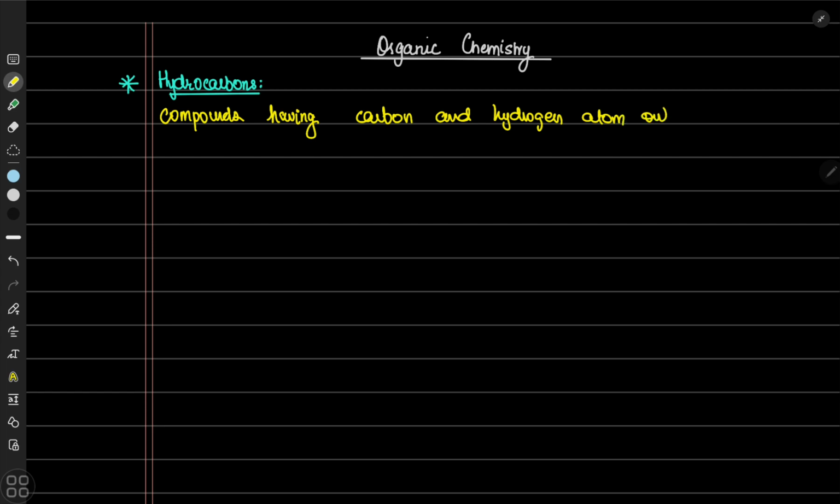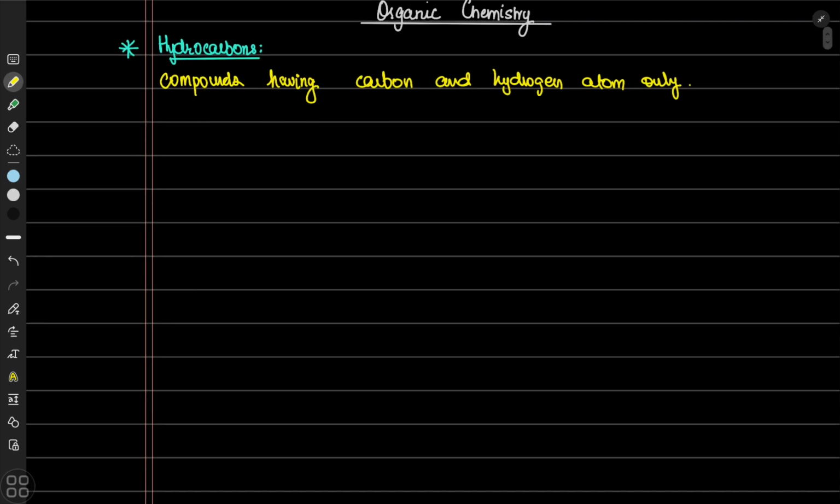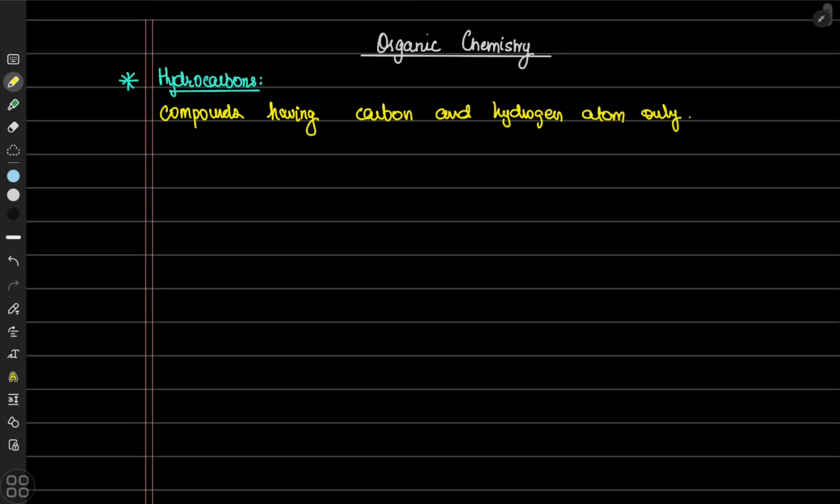All right. Having said that, there are different types of hydrocarbons that we'll be studying. So let's classify the three types of hydrocarbons.